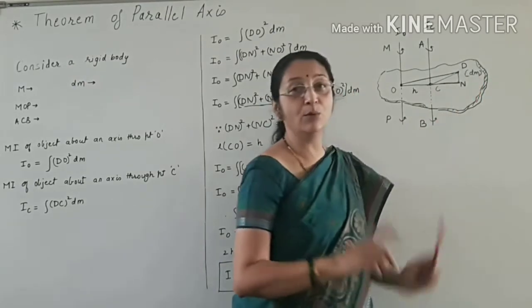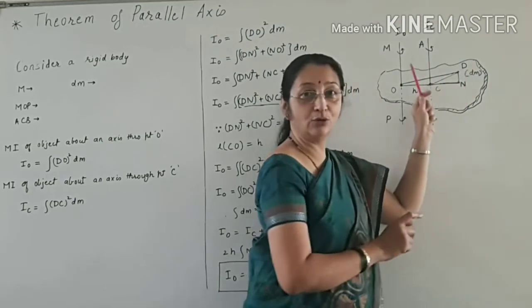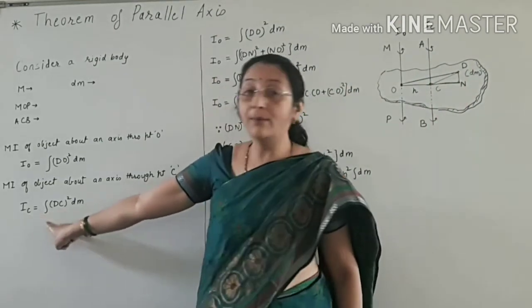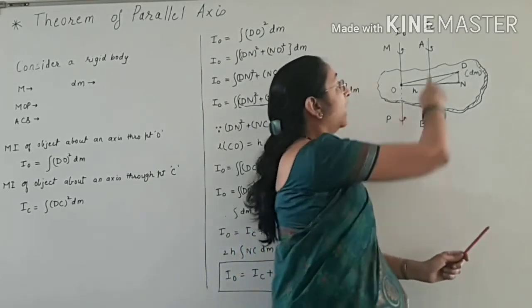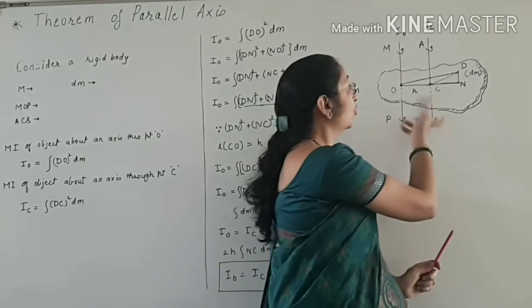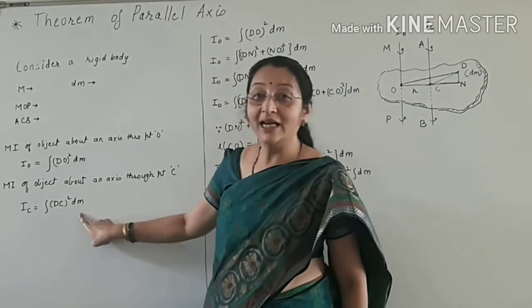CD square dm is the moment of inertia of this single point about the axis passing through point C. But now we have to find the moment of inertia of the whole rigid body about an axis passing through the point C. So we get the integration of dc square dm.